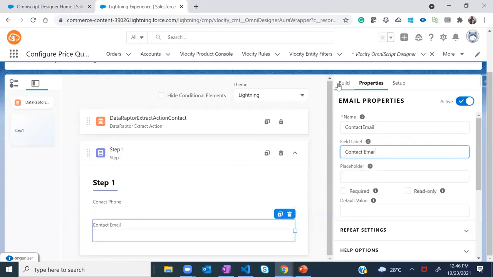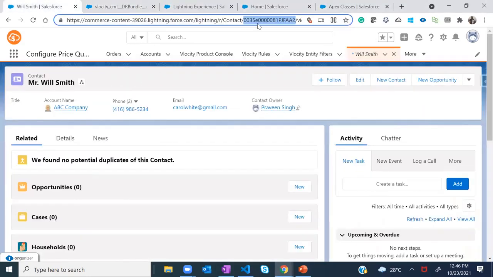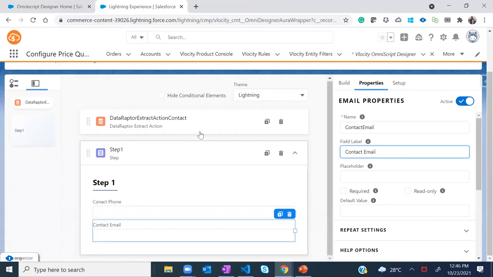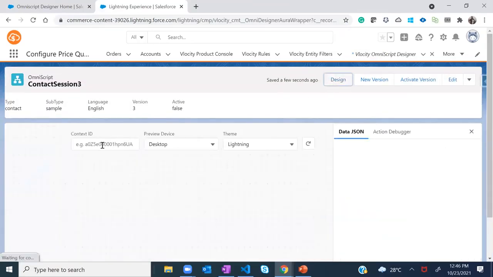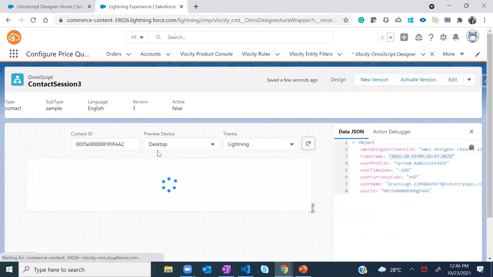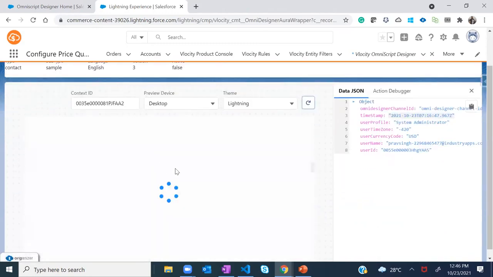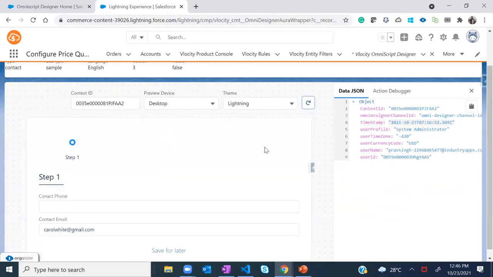Now, let's do one thing. Let's quickly search this. We have this contact ID, so in preview mode only, I'll try to see if it's fetching the data or not. I have entered a contact ID, again, that is the contact ID over here. I'll do the refresh, and then let's see if we are able to see that or not.